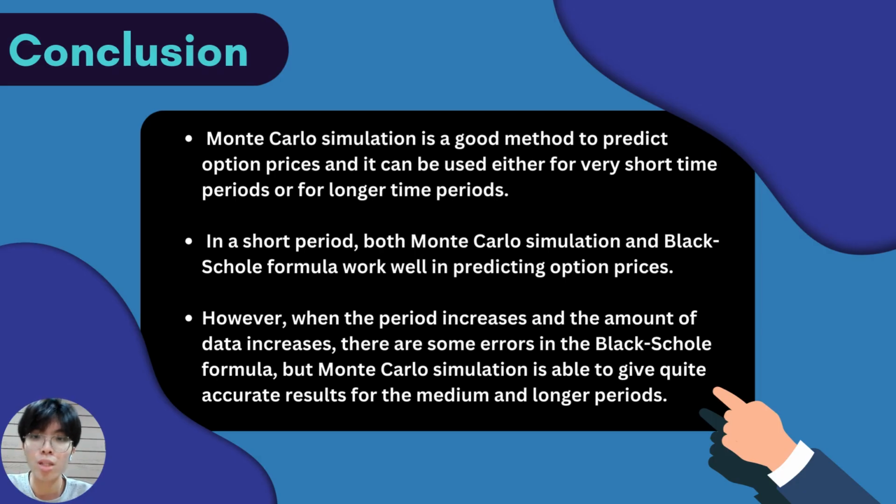From the result, we can see that Monte Carlo simulation is a good method to predict option prices, and it can be used either for very short time periods or for longer time periods. In a short period, both Monte Carlo simulation and the Black-Scholes formula work well in predicting option prices. However, when the period increases and the amount of data increases, there are some errors in the Black-Scholes formula, but Monte Carlo simulation is able to give quite accurate results for the medium and longer periods.